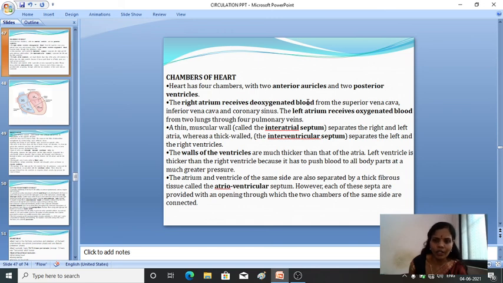The heart has 4 chambers with 2 auricles and 2 ventricles. The auricles are anterior and the ventricles are posterior. The right auricle receives the deoxygenated blood from the superior vena cava, the inferior vena cava and the coronary sinuses.